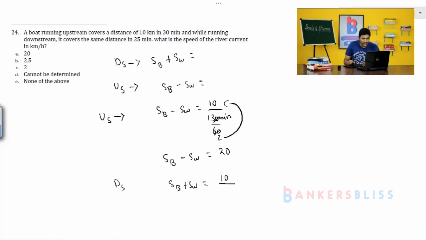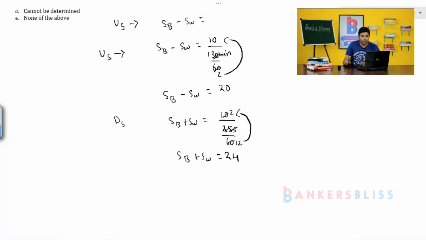Now downstream: speed of the boat plus speed of the water is equal to 10 kilometers in 25 minutes. If you convert this into hours, it will become 25 by 60. 5 5s are 25, 5 12s are 60, 5 2s are 10. Therefore, speed of the boat plus speed of the water is equal to 12 into 2, that is 24. So now we have two equations, equation 1, speed of the boat minus speed of the water, and equation 2, speed of the boat plus speed of the water.